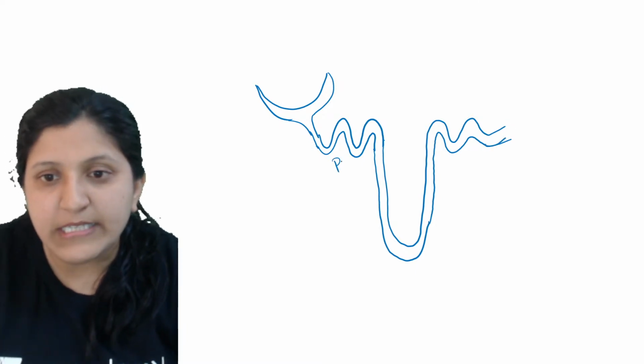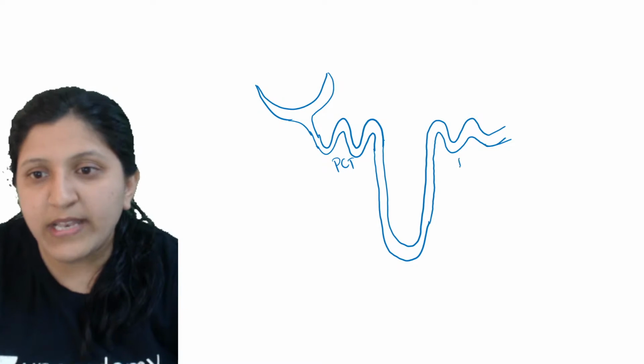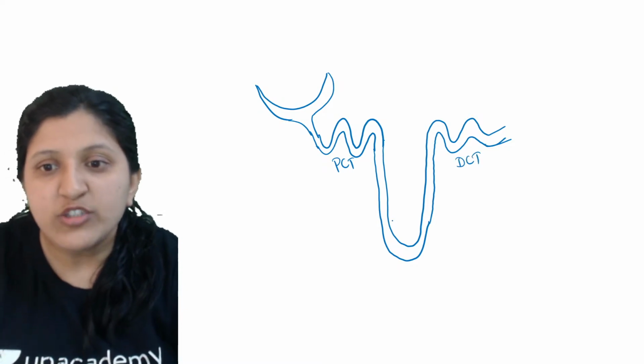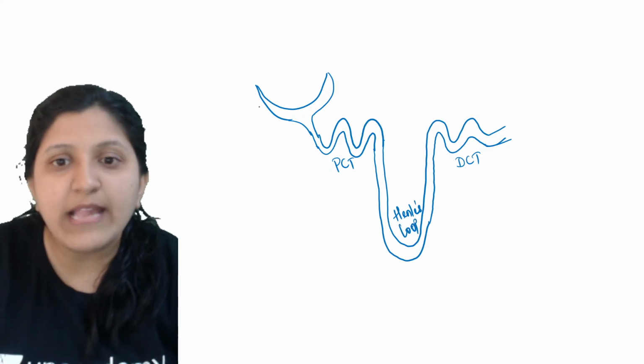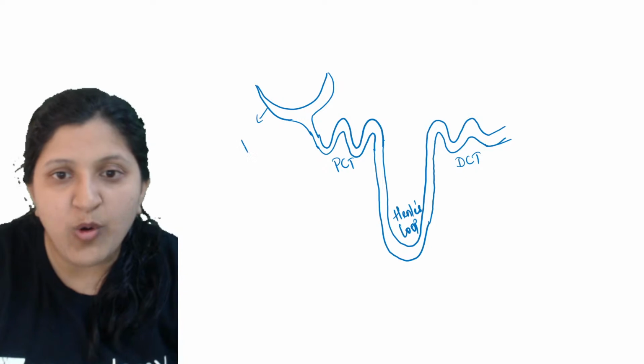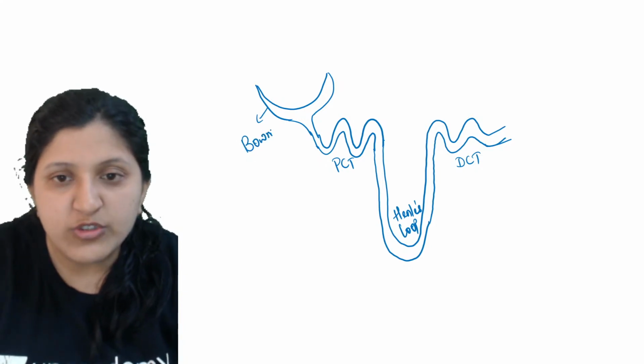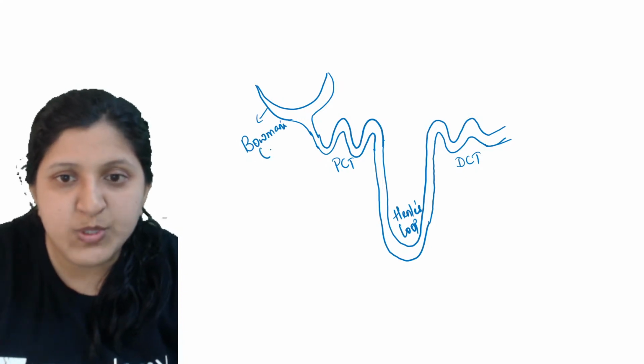Okay, so now this is a nephron, having this particular PCT here, and this one is a DCT. This is Henle's loop. Then you can see this one is a Bowman's capsule.